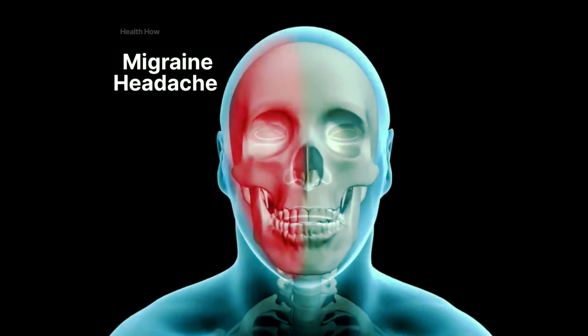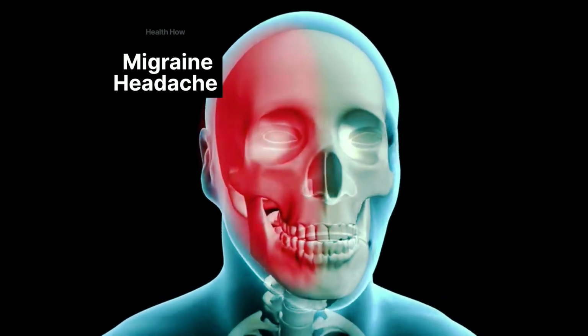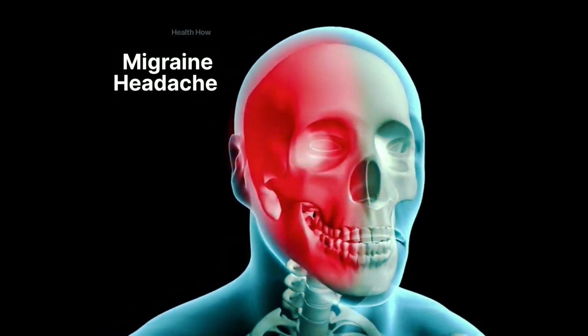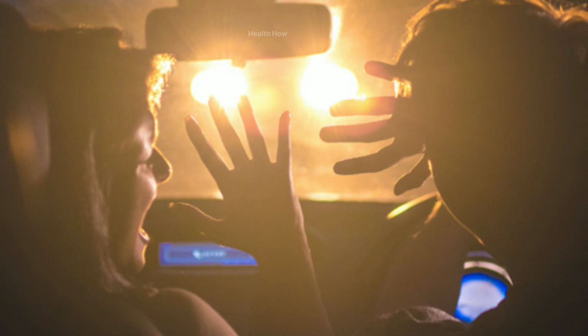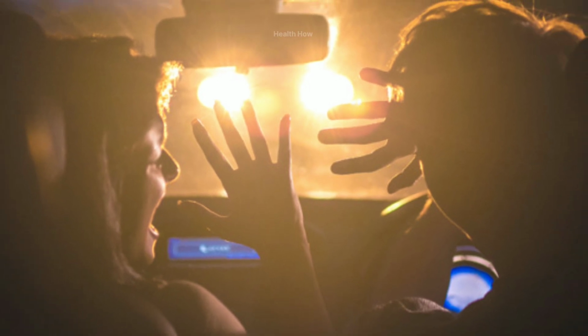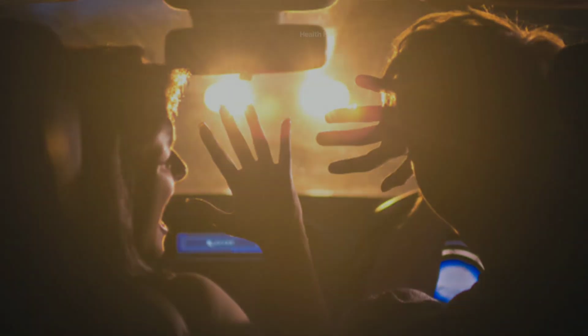Migraines. Migraines are a type of headache that causes intense throbbing or pulsing pain on one side of the head. They can be accompanied by nausea, vomiting, and sensitivity to light and sound. Migraines can last for several hours or days and can be triggered by certain foods, stress, or hormonal changes.